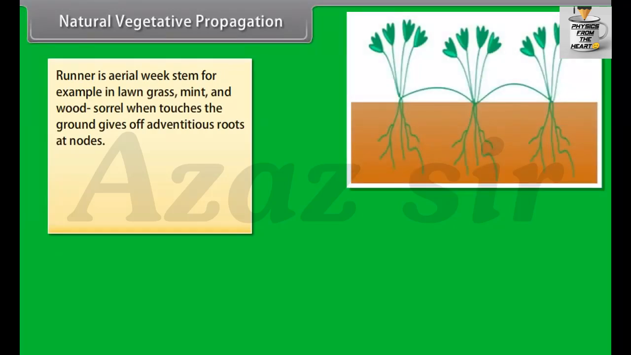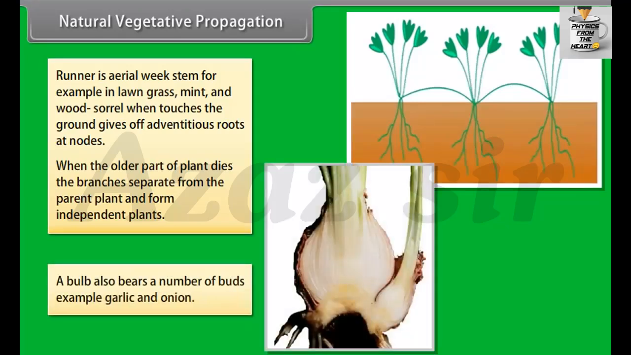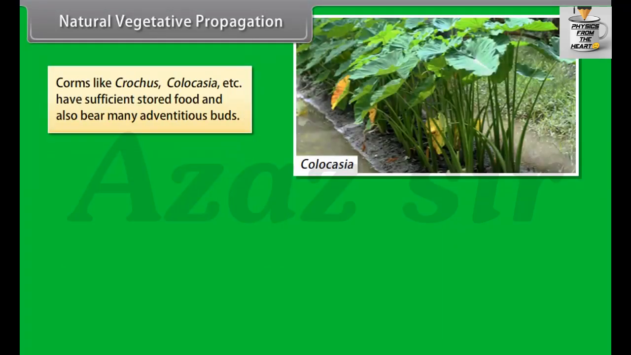Runner is an aerial weak stem, for example in lawn grass, mint, and wood sorrel, which when it touches the ground, gives off adventitious roots at nodes. When the older part of the plant dies, the branches separate from the parent plant and form independent plants. A bulb also bears a number of buds, example garlic and onion. Corms like crocus, colocasia, etc. have sufficient stored food and also bear many adventitious buds.